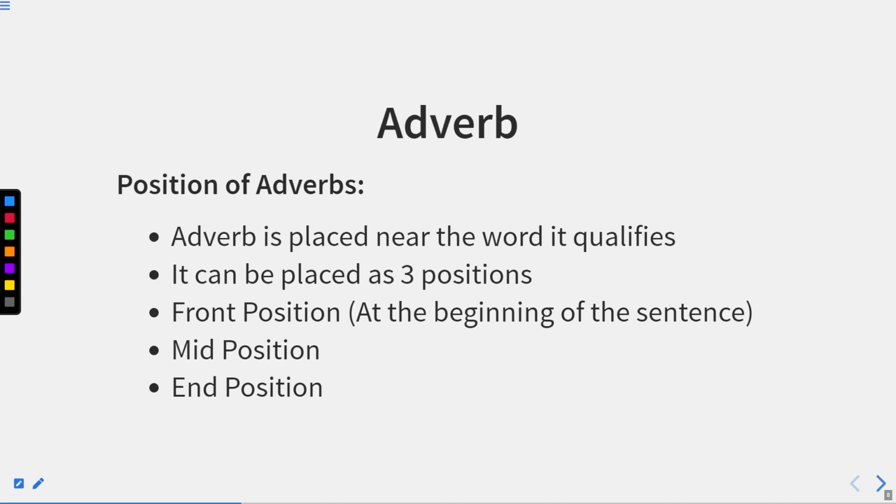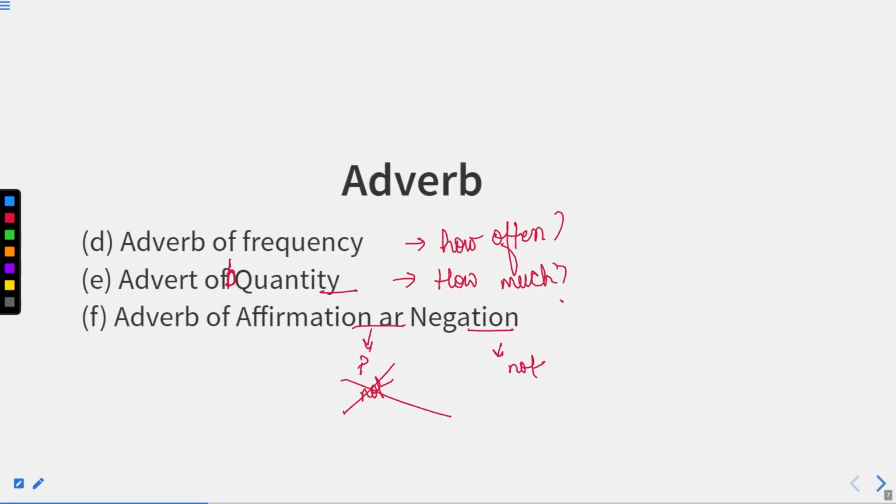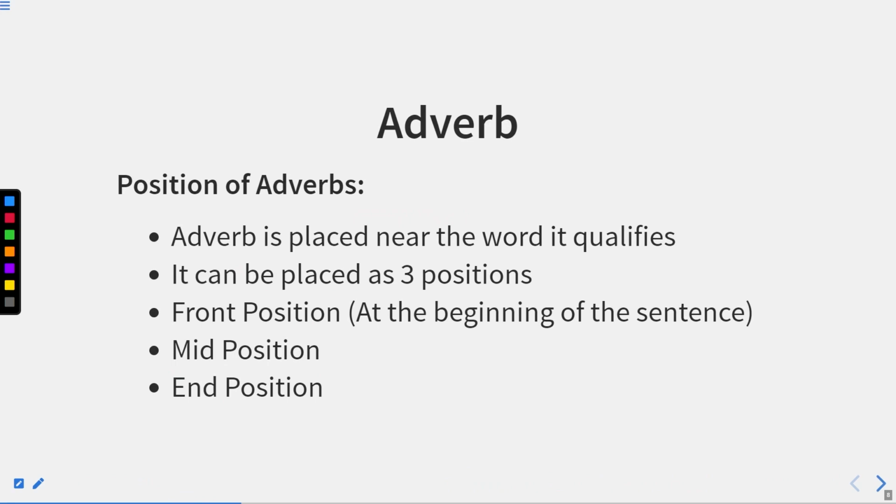So first of all, let us discuss position of adverbs. What are the positions of adverbs? We are going to discuss all these adverbs, but first of all, the position of adverbs. An adverb is placed near the word it qualifies.